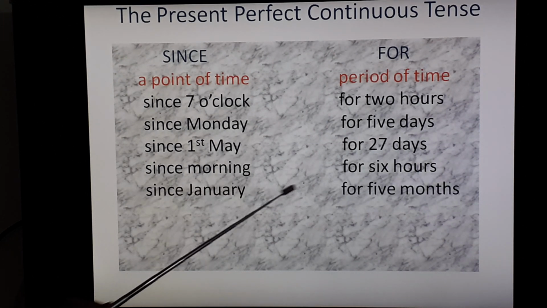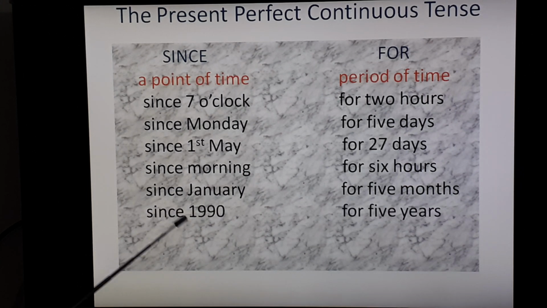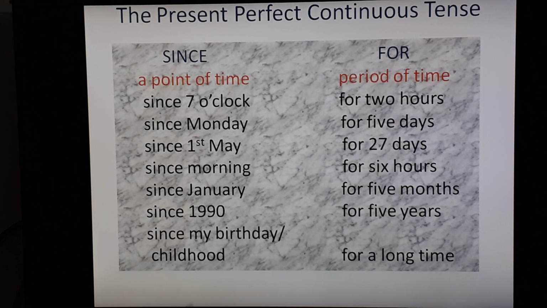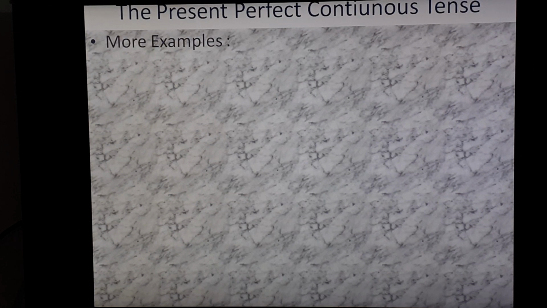Since January for 5 months. Since 1990 for 5 years. Since my birthday or since my childhood. Here for a long time. Let's see more examples.